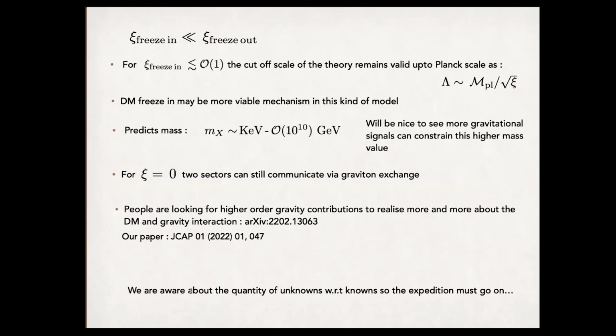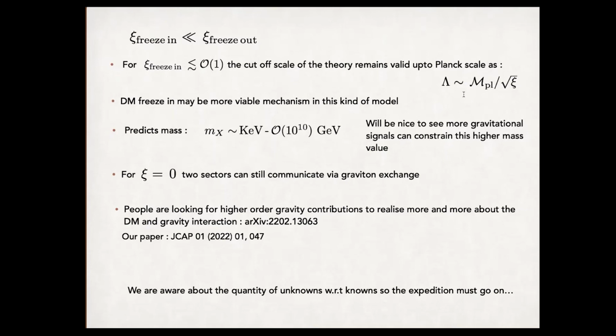So Xi freeze-in, as it is very much less than the Xi freeze-out, is predicting a cutoff scale which is almost valid up to the Planck scale. Now, it will be nice to see if more gravitational signals can constrain this higher value of the dark matter mass in the freeze-in production. Xi equals 0 is telling us that even if you turn off the non-minimal coupling, there will always be a communication between gravity and dark matter.